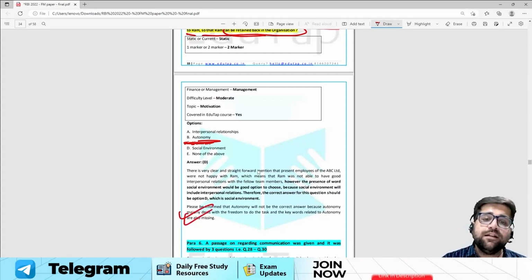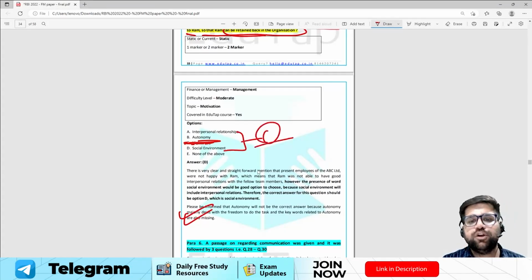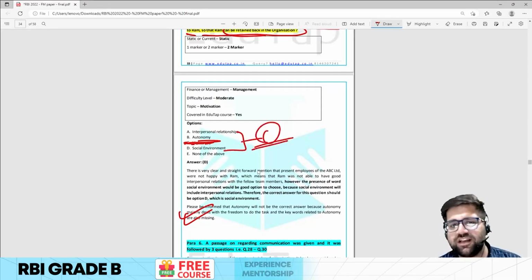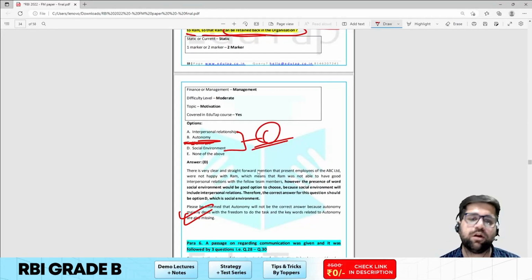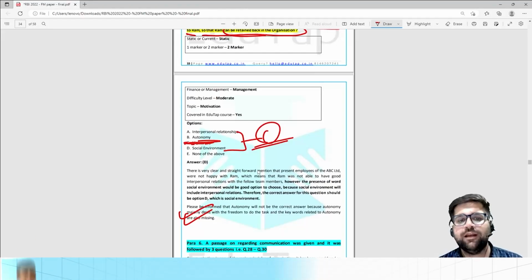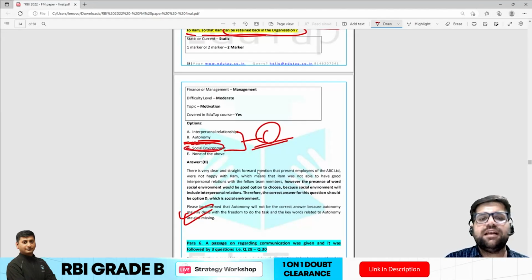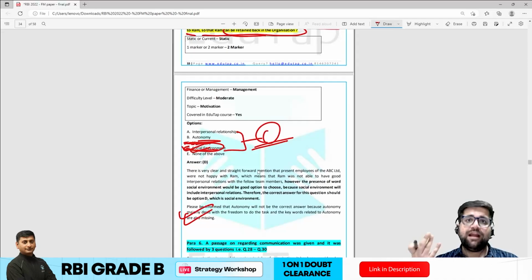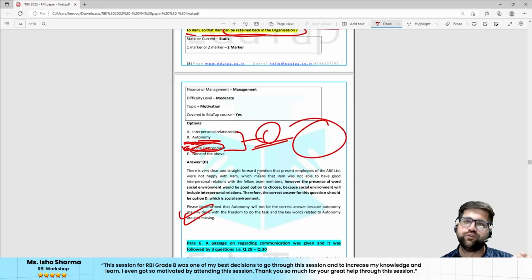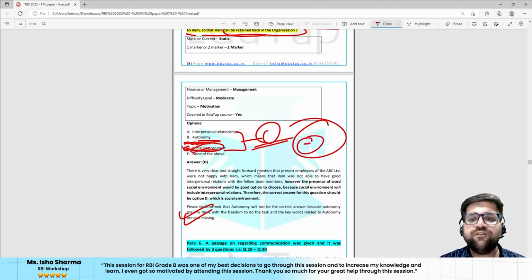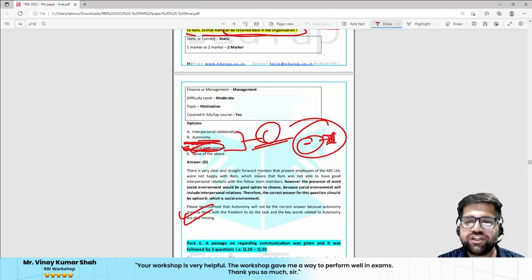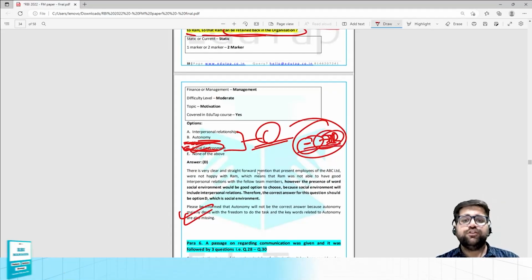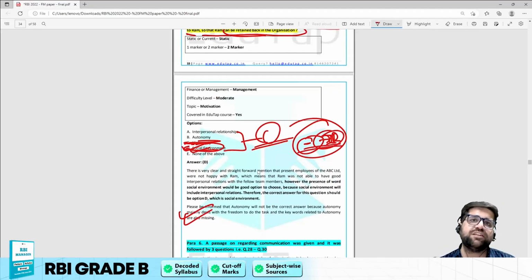But my dear friends, there must be a confusion in your mind about what the answer should be, whether it's interpersonal relationship or social environment. See, this is a debatable question, but according to my best knowledge, social environment is the correct answer because this is a larger subset and it will encompass interpersonal relationships. So if this is social environment, this particular part will be a subset that can be called interpersonal relationships. So this is how you have to go towards the best alternative.